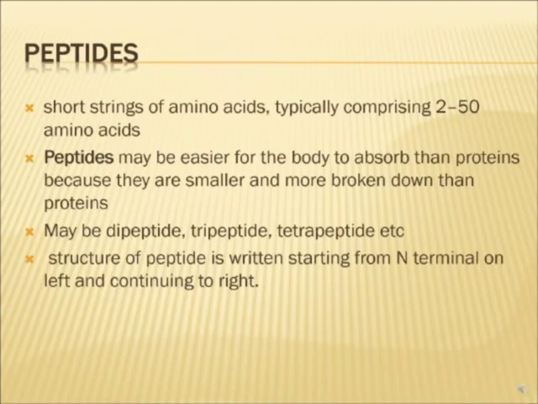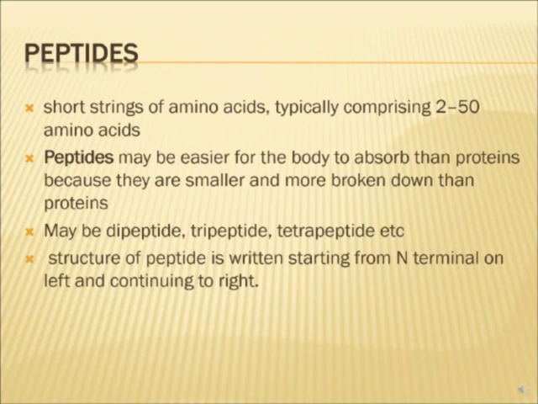A peptide is a short string of amino acids, typically comprising 2 to 50 amino acids. Peptides may be easier for the body to absorb than proteins because they are smaller and more broken down than proteins. They may be dipeptide, tripeptide, tetrapeptide, etc., depending upon the number of amino acid residues, and it is not dependent on the number of peptide bonds. For example, glutathione is a tripeptide. Tripeptide means 2 peptide bonds with 3 amino acid residues. You should keep this in mind: when we call it dipeptide or tripeptide, it is not the number of peptide bonds, it is the number of amino acid residues.